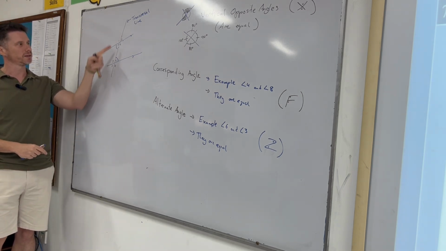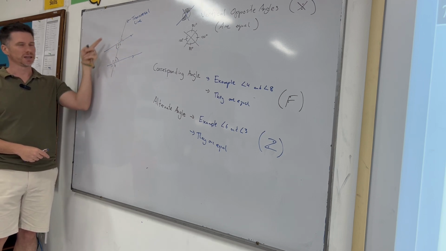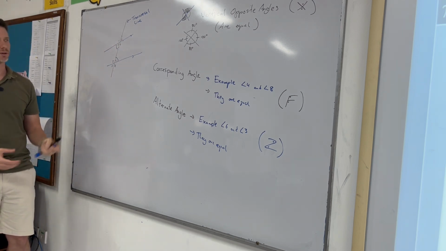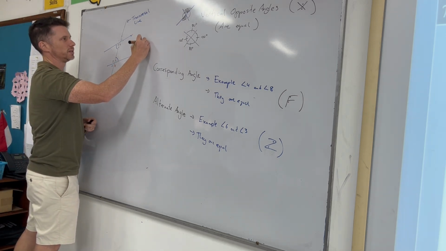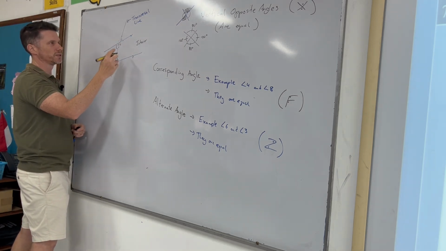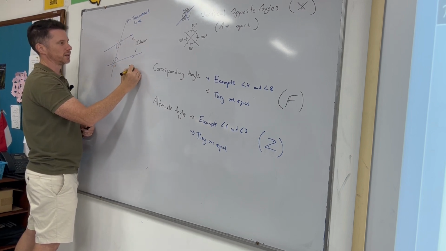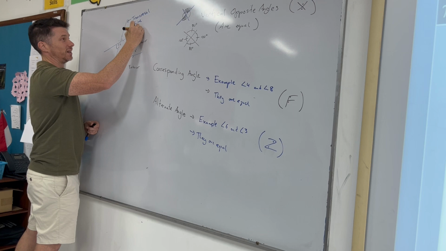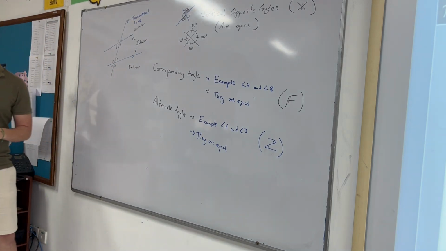Yeah, 1 and 8 and 2 and 7. So they're on other sides of the line and they're outside. So the interior angles are 3, 4, 5, and 6. They're interior, and then exterior is either side of that. So 1, 2, 7, or 8 are exterior.